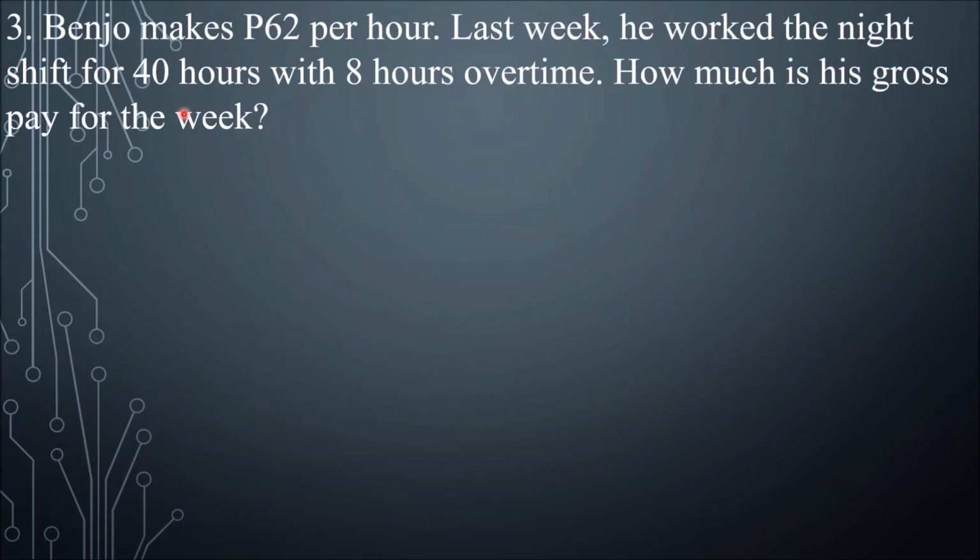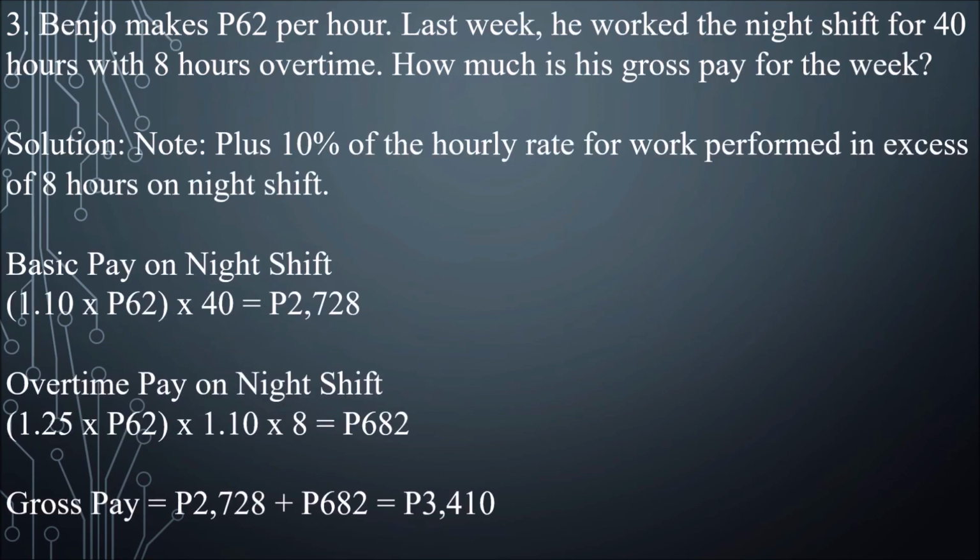Number 3, Benjo makes 62 pesos per hour. Last week, he worked the night shift for 40 hours with 8 hours overtime. How much is his gross pay for the week? So take note that these 8 hours belong to the night shift. Let's have the solution.